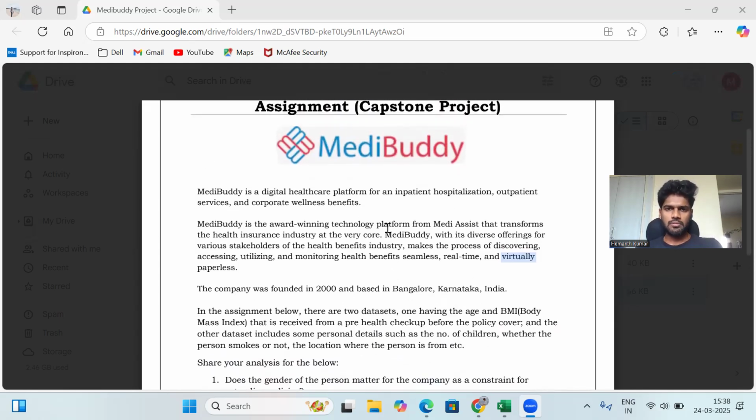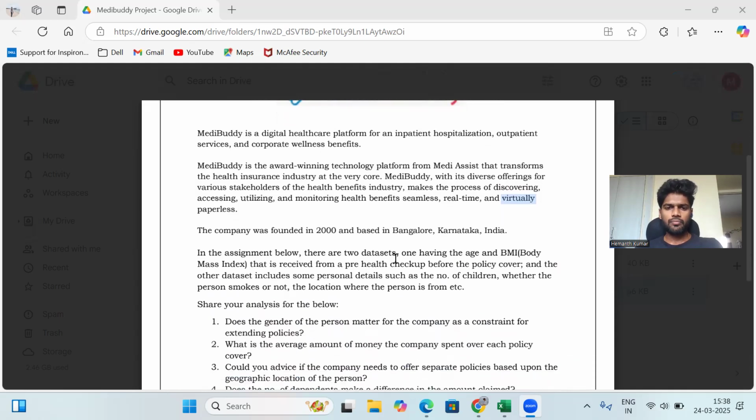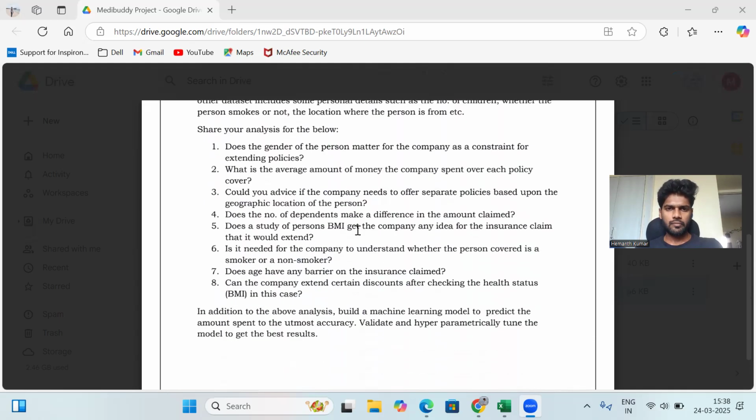Now, this is the basic description of my first task assignment. These are the main tasks for my assignment. First, we have to find the gender of the person for a company constraint, whether exceeding policies or not. Then, the average amount of money the company spent on each policy. Next, their advice. These are the main 8 tasks of my project to complete.